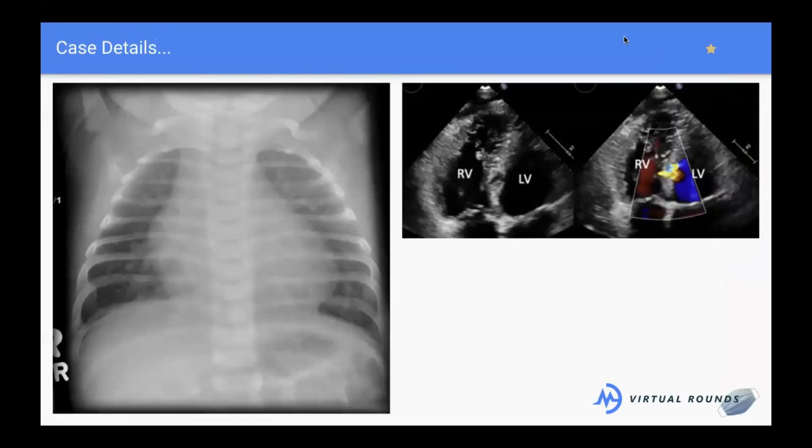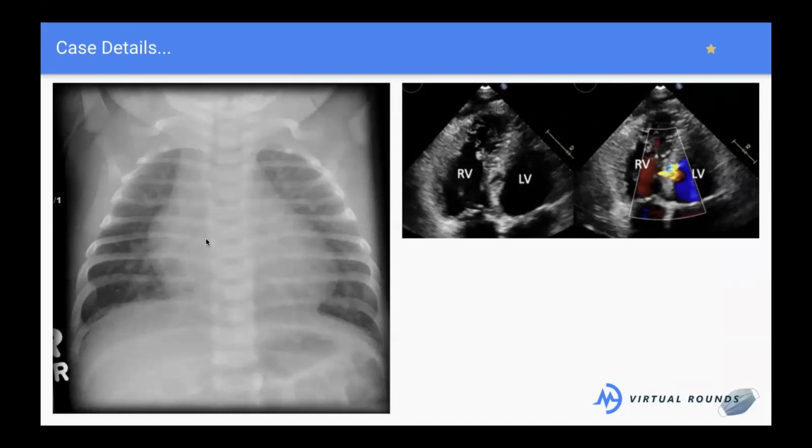All right, so we do an X-ray. And does anyone know what this study is here on the right? An echo. Yeah, exactly. This is an echocardiogram. So let's start with this chest X-ray. I'm not expecting anyone here to be a radiologist, but does anybody want to make any comments about what we're seeing here on this chest X-ray?